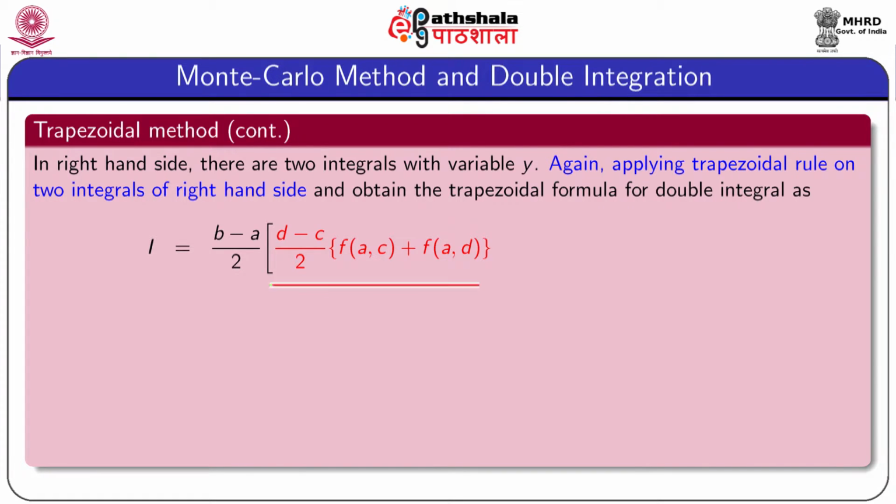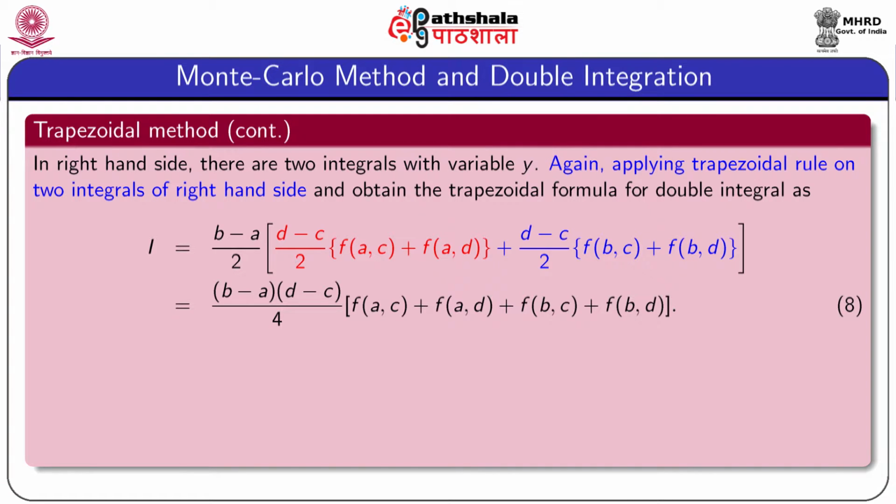This is nothing but d minus c by 2 into f of a comma c plus f of a comma d, and the second integral gives this expression. This is also obtained by the trapezoidal method, and after simplification I reduces to equation 8, that means b minus a into d minus c by 4, f of a comma c plus f of a comma d plus f of b comma c plus f of b comma d.